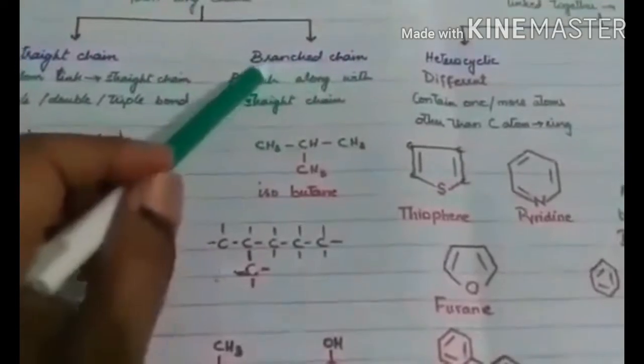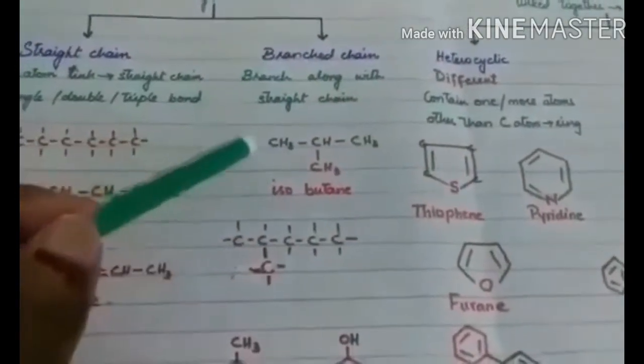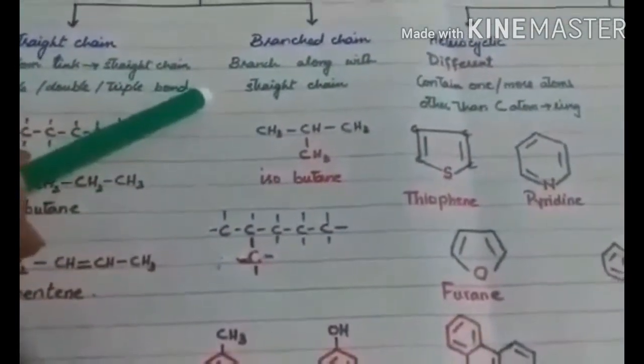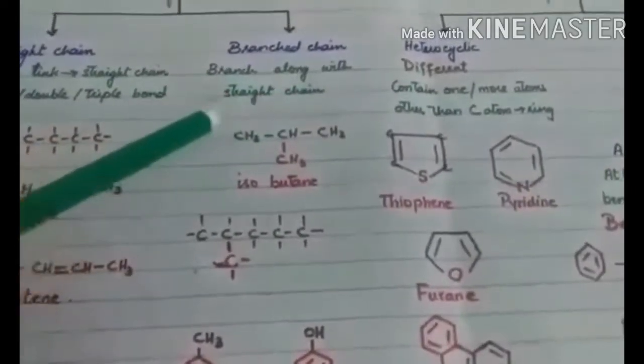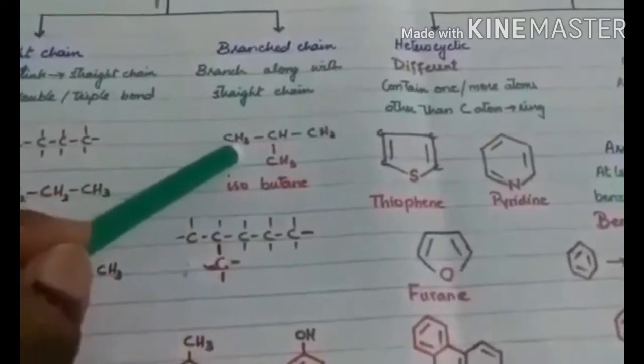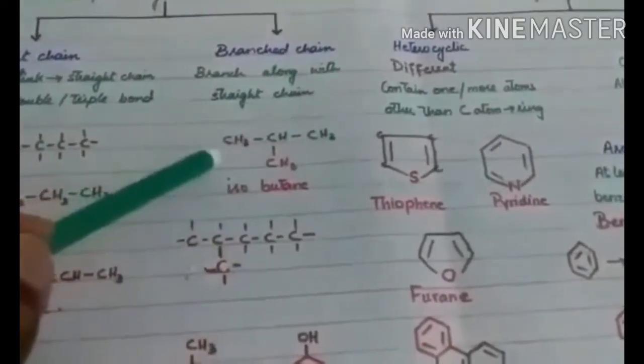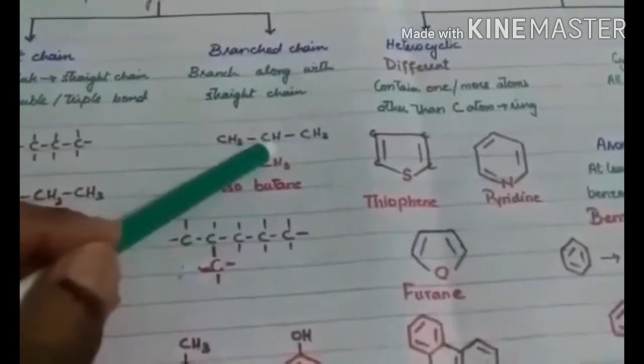The second type is branch chain organic compounds. Those organic compounds which have a branch along with the straight chain. Here you can see a 4 carbon structure in which there is a 3 carbon straight chain with one branch.